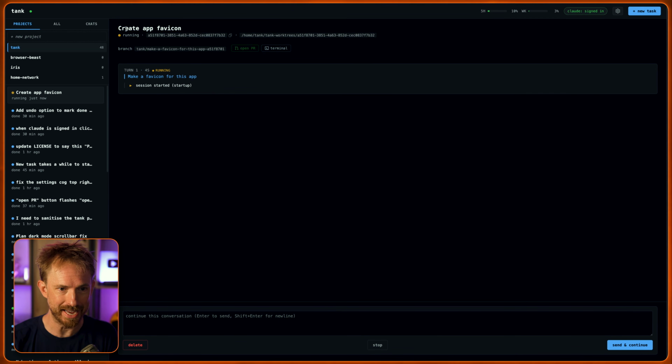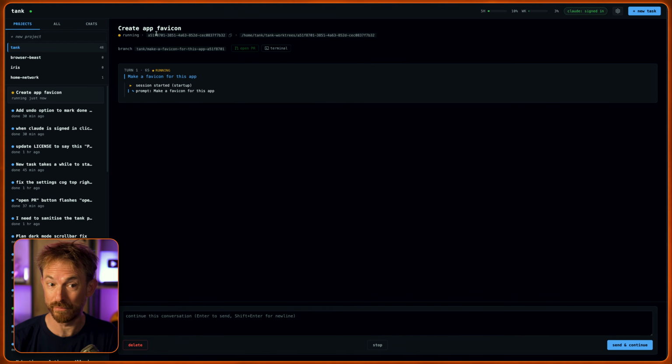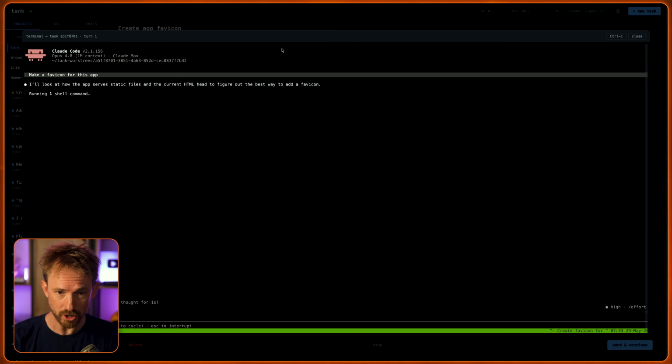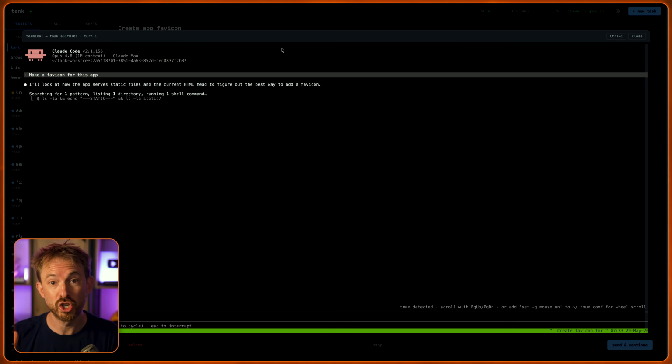Immediately the task is given a name, create app fav icon. That's done by local AI. It's now prompting, and if I click terminal, it pops open a terminal and shows Claude Code running for me right here. Kind of like tmux, but with my own rules.